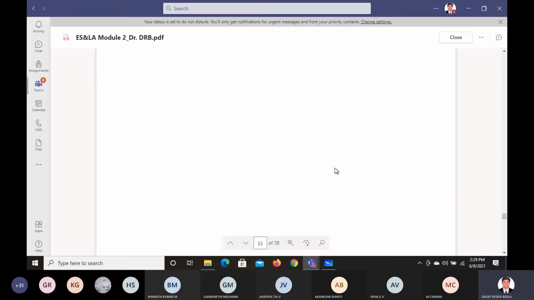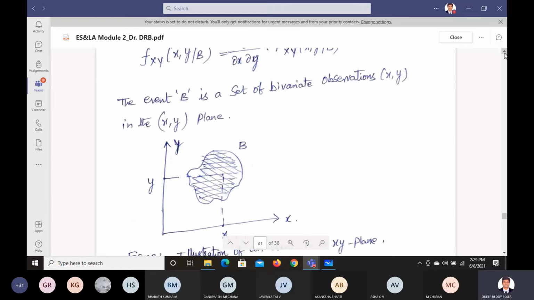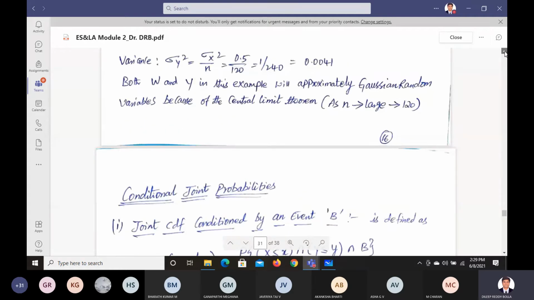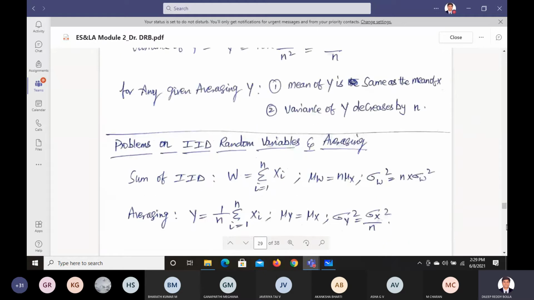Okay, we have a problem here. If you can see that it's not visible here. Just wait one second, it will be visible. Yes, one second. So this is the problem that we are looking at. This is what I have told you to please go through. These are the problems that we have.